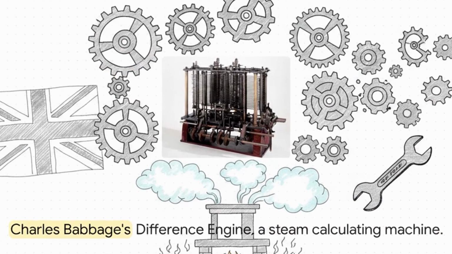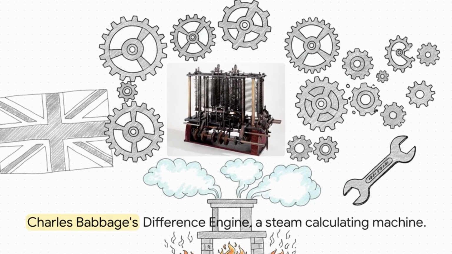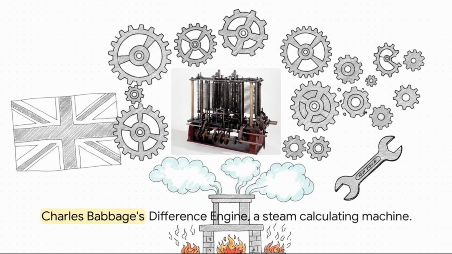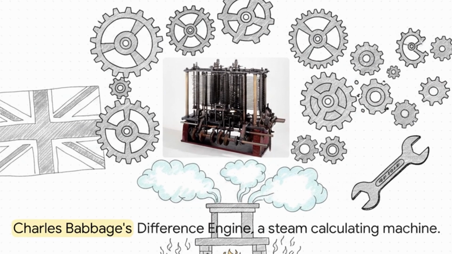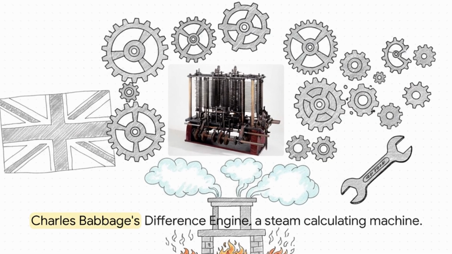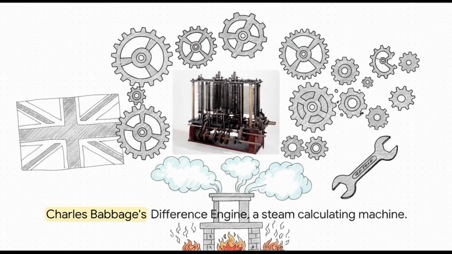Then you have Charles Babbage's difference engine in 1821. Funded by the British government, this was a massive, steam-driven mechanical calculating machine meant to compute tables of numbers. The crazy part, it failed. But not because the idea was bad, it failed simply because the manufacturing technology of the time just wasn't precise enough yet to build the parts he needed.